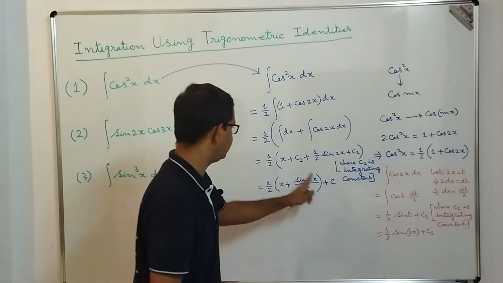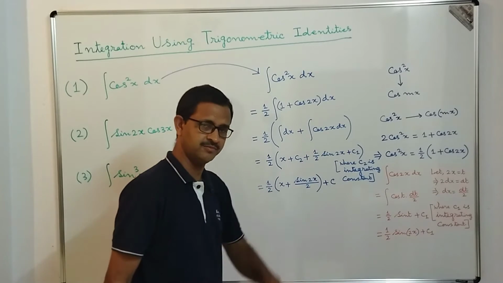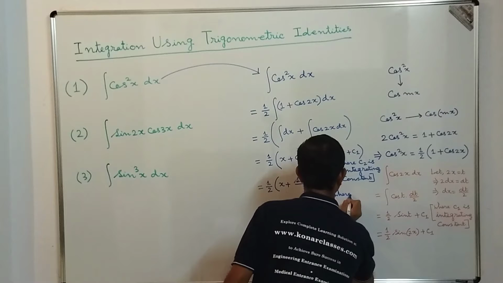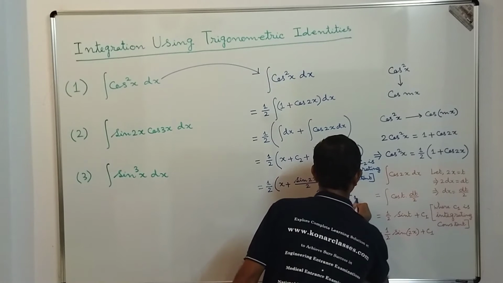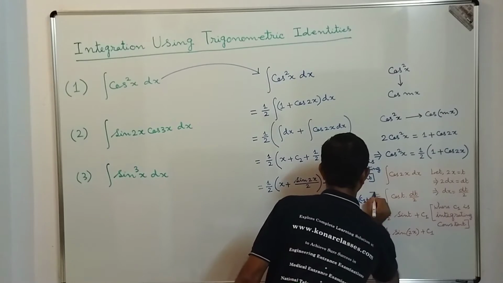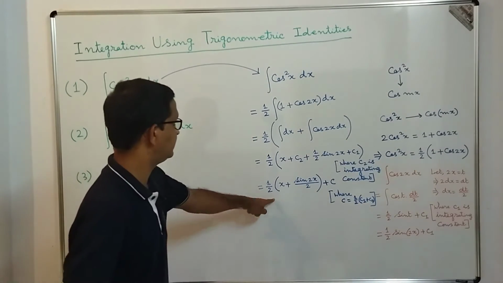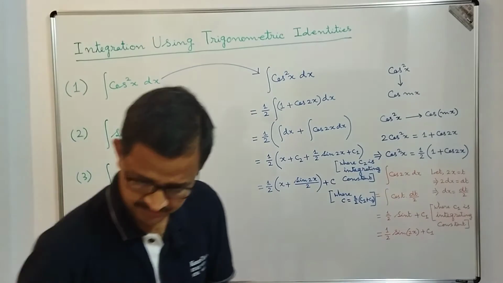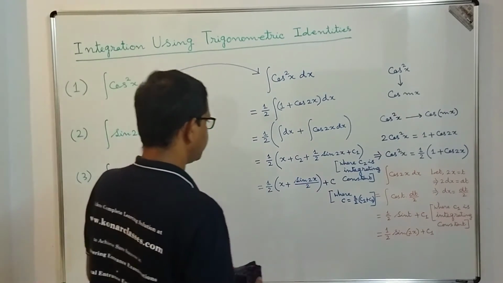So c is equal to 1 by 2 into c1 plus c2, and we are done with it. This is the value of the integration of cos square x dx. Now let's proceed to the next question, dear students.